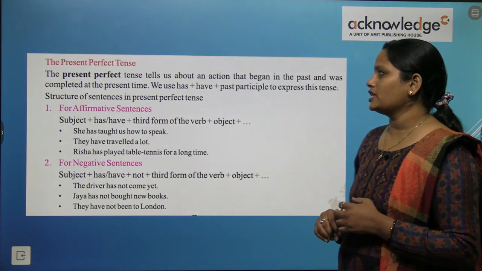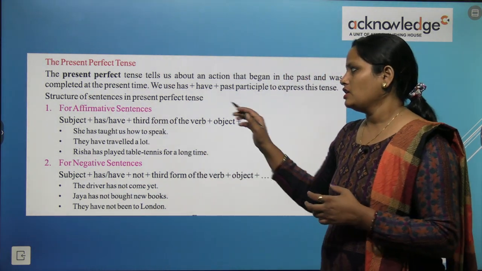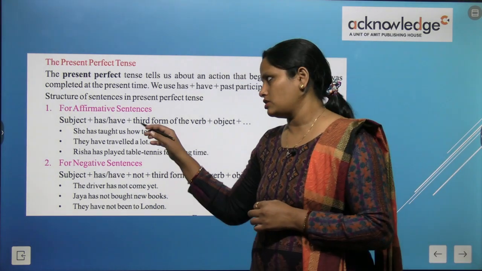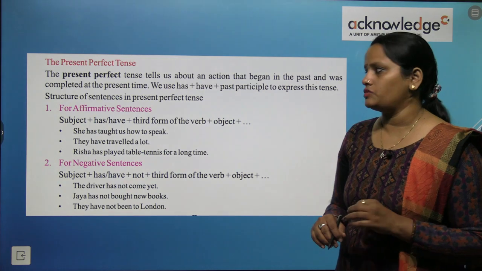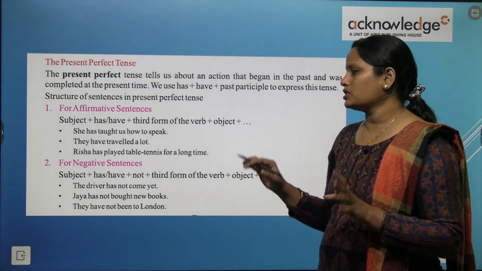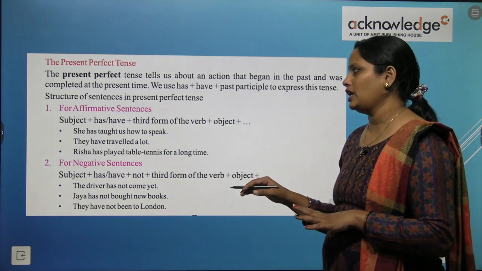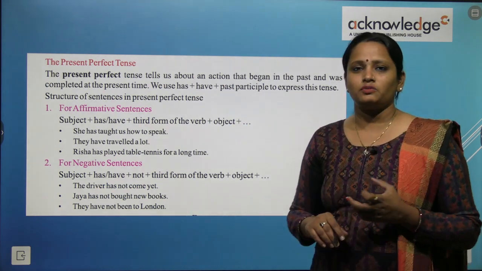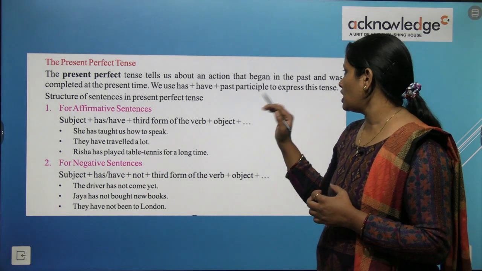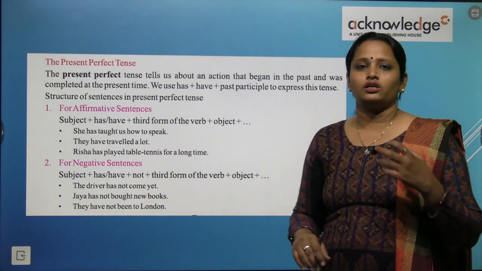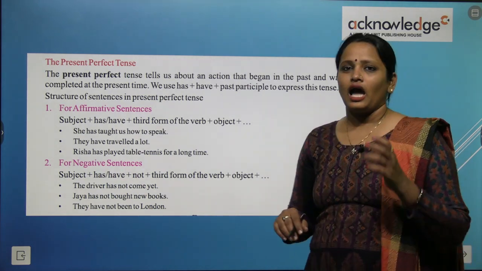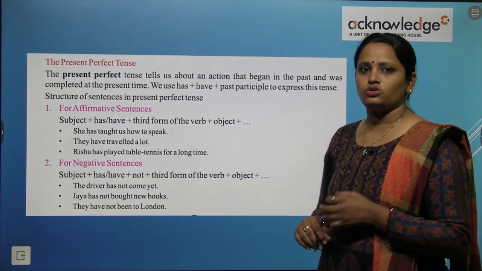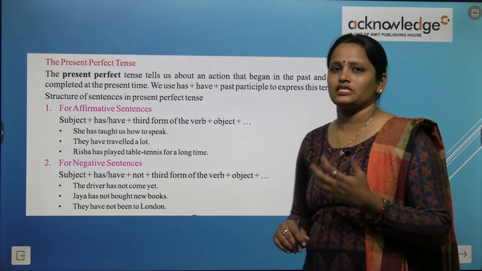The structure of the sentence in present perfect tense is for affirmative, means positive sentences, and for negative sentences. So here first we write down the subject. Subject लिखते हैं, उसके साथ हमें has या फिर have लगाना है. Then the third form of the verb, the past participle form है, या फिर उसे हम यहाँ पे use करते हैं. And the object is written. She has taught us how to speak. उसने हमें पढ़ाया है कैसे बोलना.